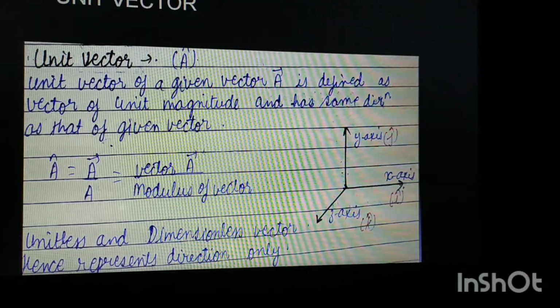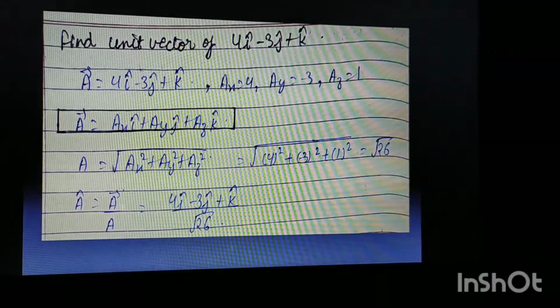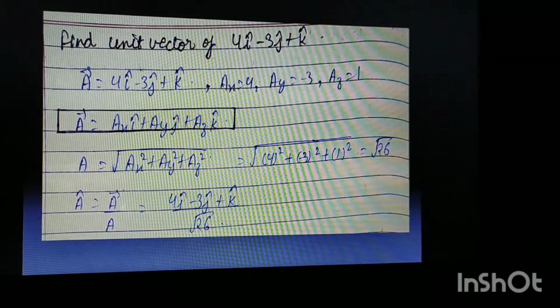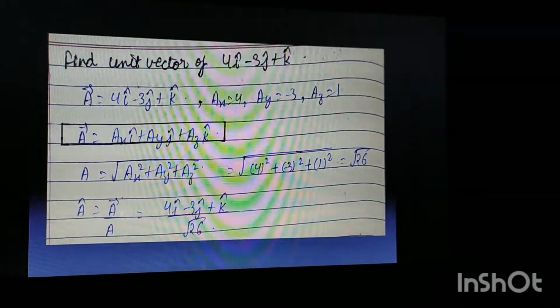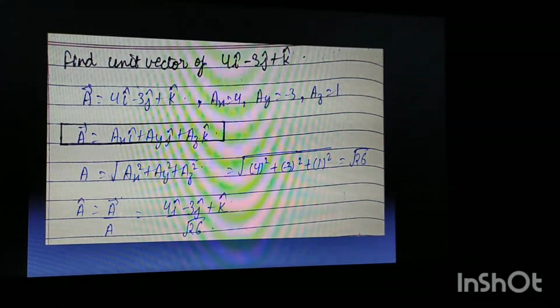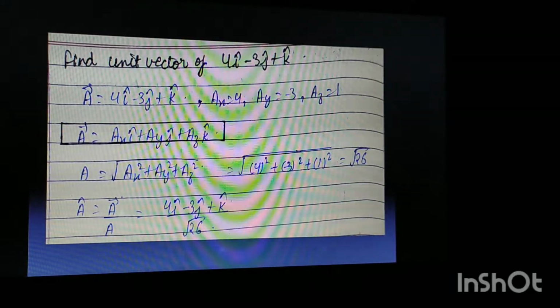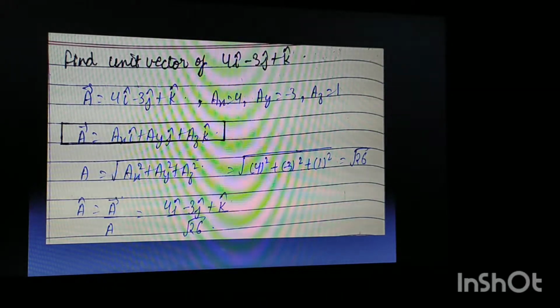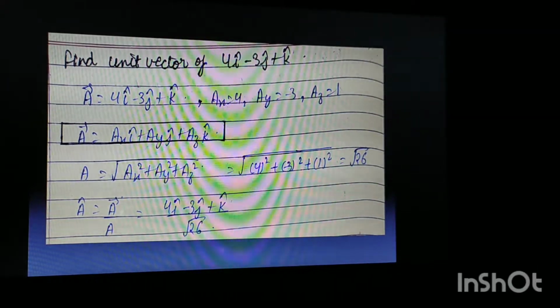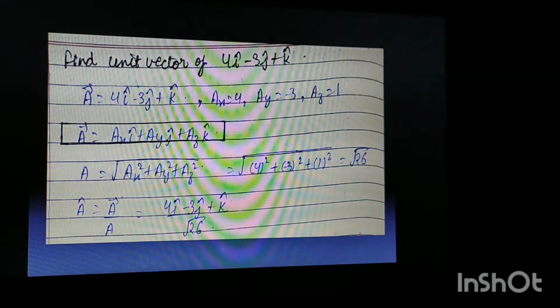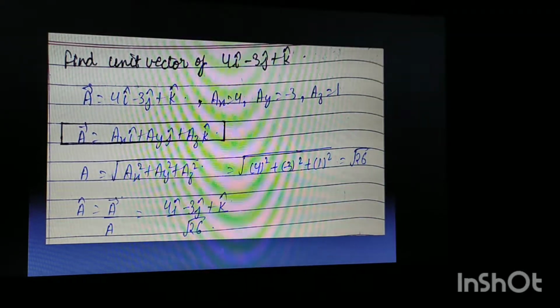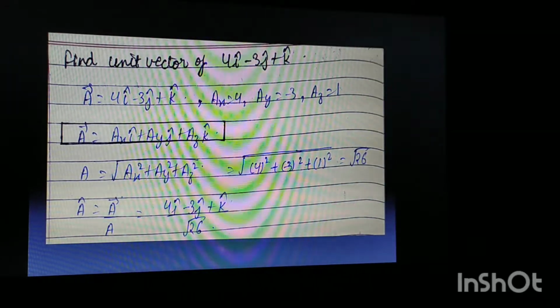Now let us move forward to a question. We are given this question, and what is the demand of the question? We have to find the unit vector of a given vector. The given vector is 4i cap minus 3j cap plus k cap, and we already know that i cap, j cap, and k cap are the unit vectors along the x-axis, y-axis, and z-axis respectively. How can we write this vector A?